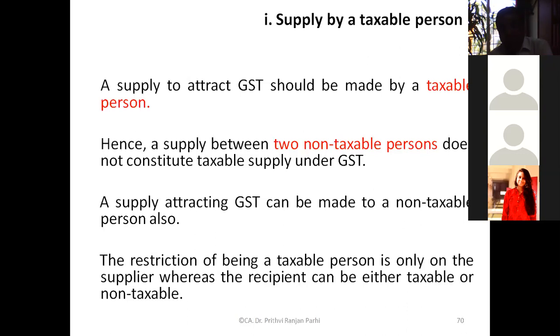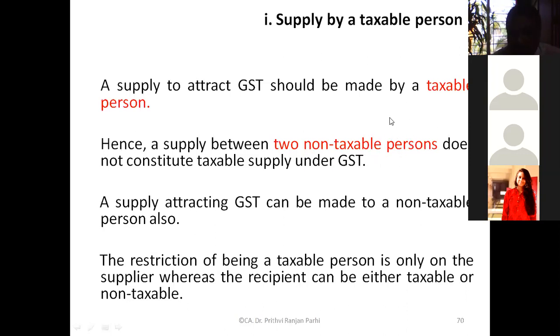In that situation, if you are making some supplies, even if goods are taxable, but you are a non-taxable person, you don't worry, you will not have to pay GST on this. When the supply is between two non-taxable persons, it does not constitute a taxable supply. That means supplier is a non-taxable person, and the recipient is also a non-taxable person. Then also GST is not leviable.